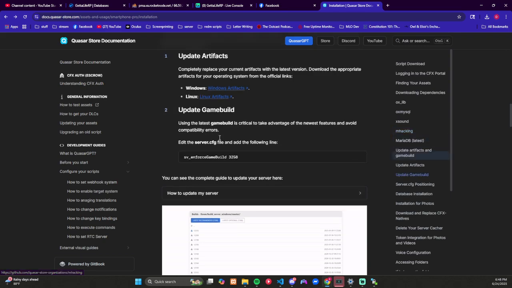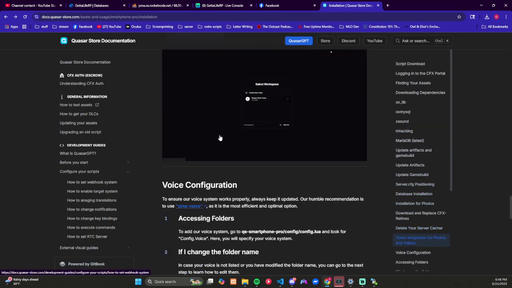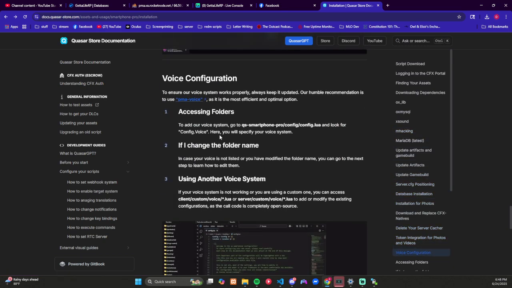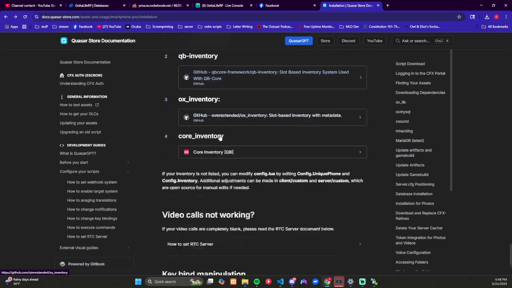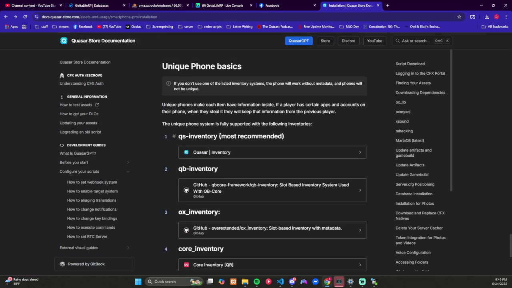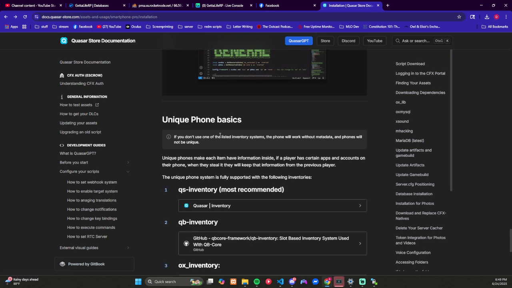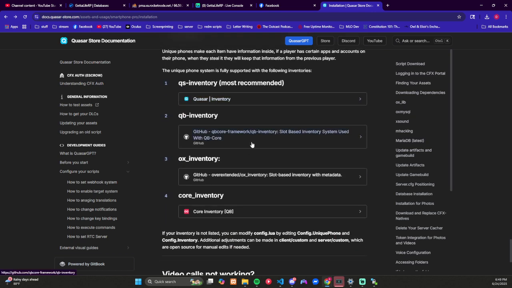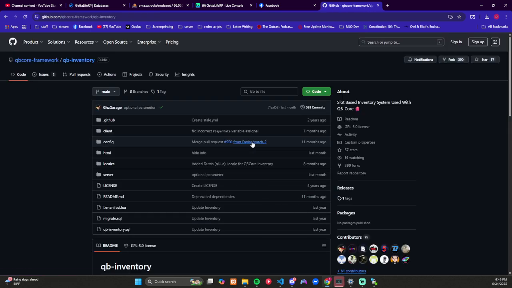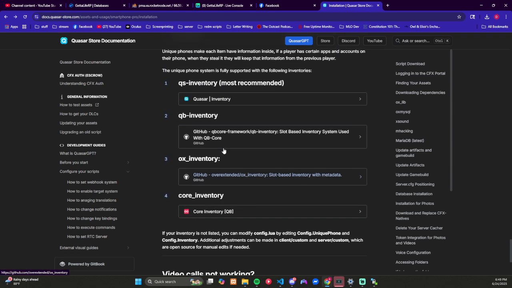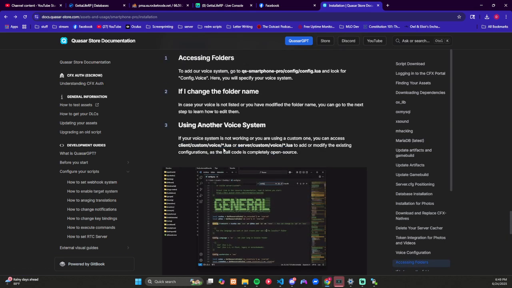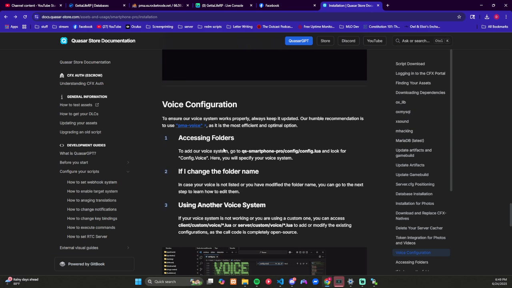So what I usually do is, let's go back one more. The rest of this is nothing really. We do that, and then we just go in and do the config on it, and we have to do inventory. Let's see if it's got the items in here. No, it's just telling you to download this. We have it inside this program. We have to install the phone pictures. That's all we really have to do.